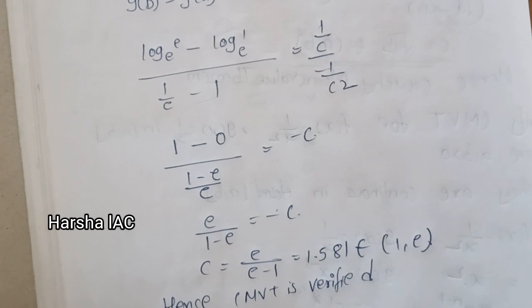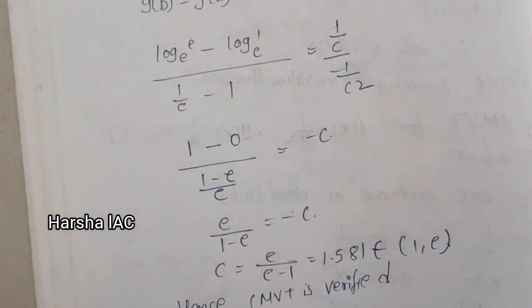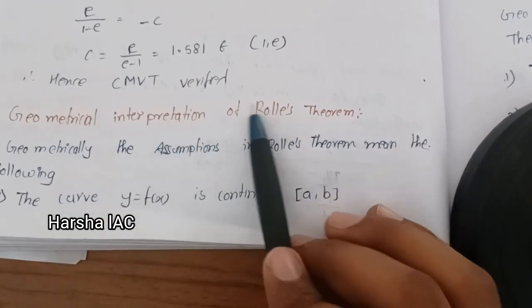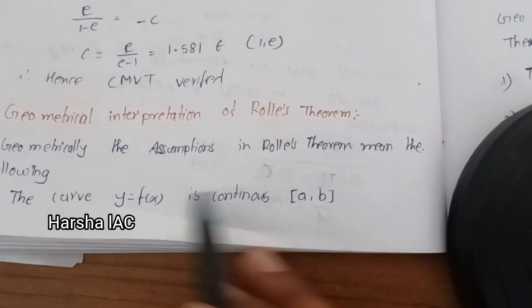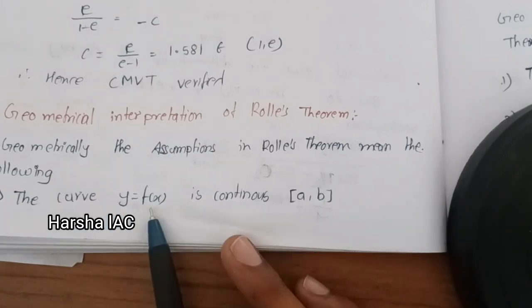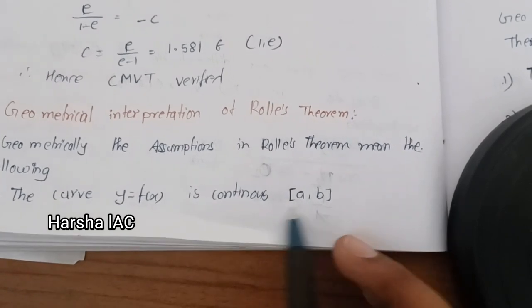Next, we will see some geometrical interpretation of the Rolle's theorem concepts. Here we can see the geometrical interpretation of the Rolle's theorem. Geometrical assumptions in the Rolle's theorem mean the following: the curve y is equal to f of x is continuous in closed a comma b. This is the first statement in the geometrical interpretation of the Rolle's theorem.